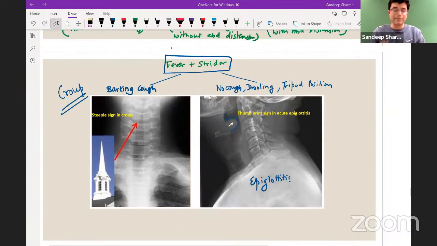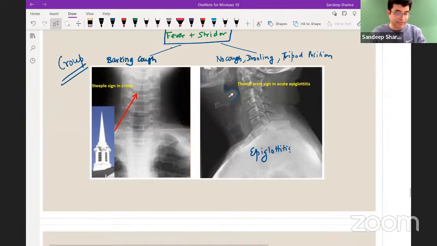So croup versus epiglottitis, treatment wise, causes and other things you have already read in ENT, so I will not repeat it, right? Let's go further.